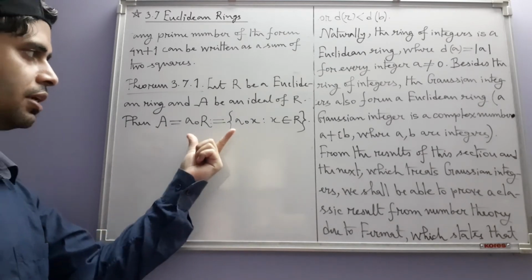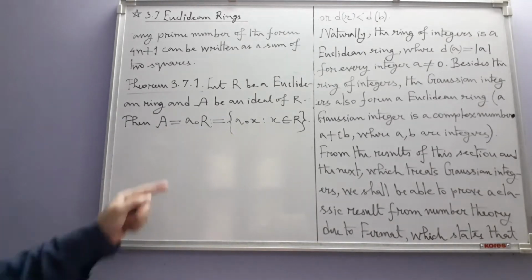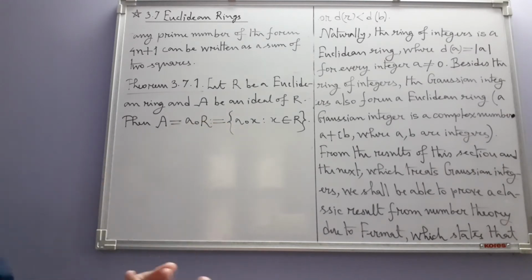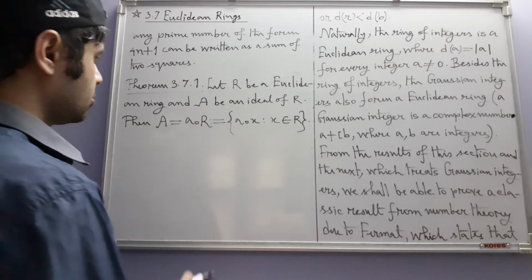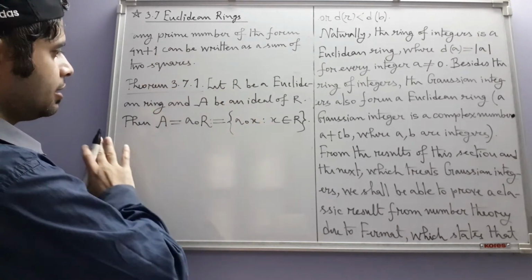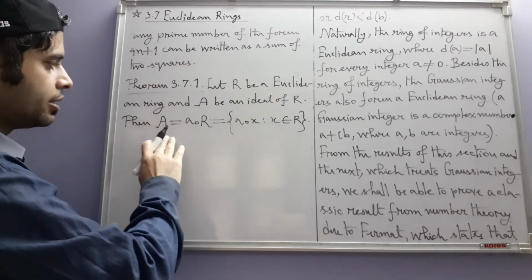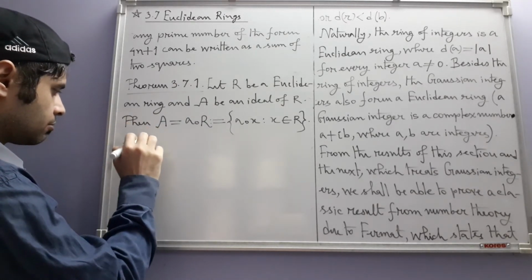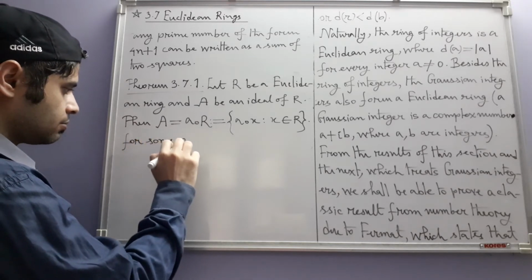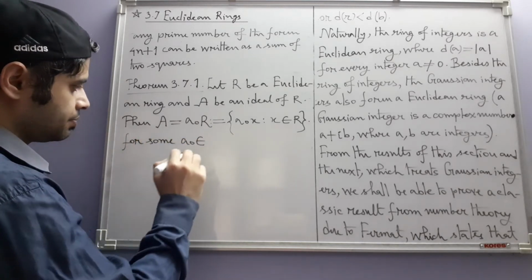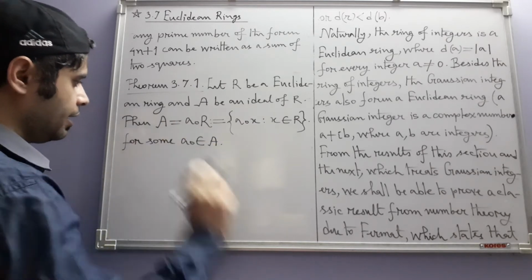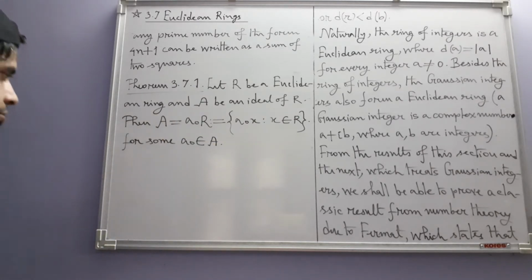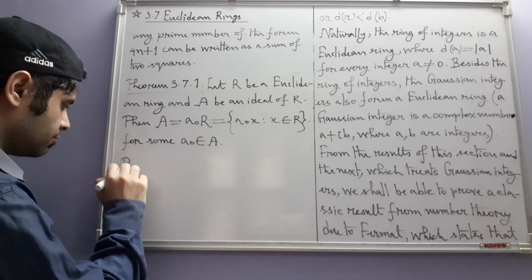This type of ideal has a name also. They are called principal ideals. They are generated by a single element. It's somewhat like the cyclic subgroup generated by a single element in a group. So it says that every ideal in a Euclidean ring is a principal ideal. We have to prove that A equals a naught R for some element a naught in A. Okay, so let us see how the proof goes.